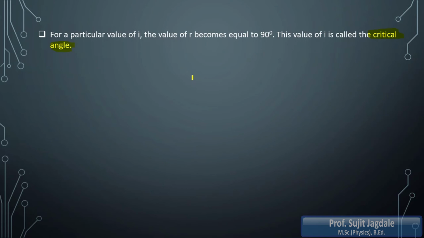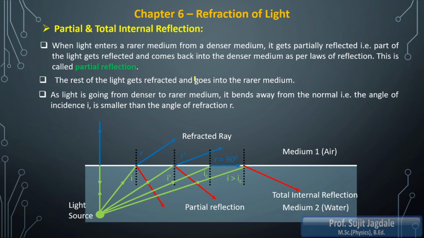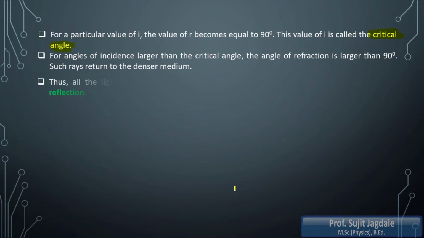I will go back to the previous screen. You can see before iC, that means before the critical angle, you get both a refracted ray as well as partial reflection, that is, a reflected ray. Here one condition is not satisfied: i is not greater than iC. That's why we get partial reflection. But when both conditions are met, that is, from denser to rarer and i greater than iC, only then do I get total internal reflection. So this is the concept of total internal reflection.